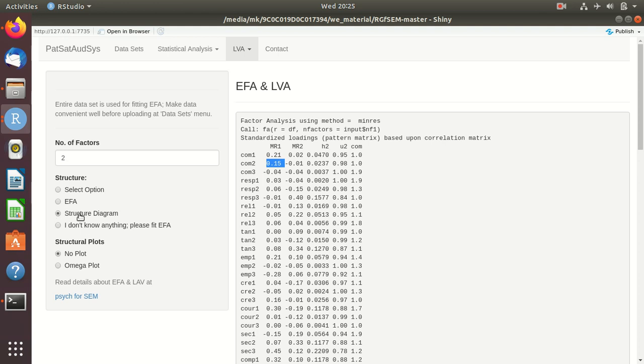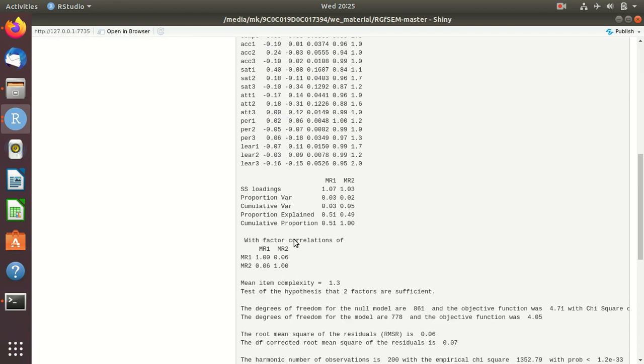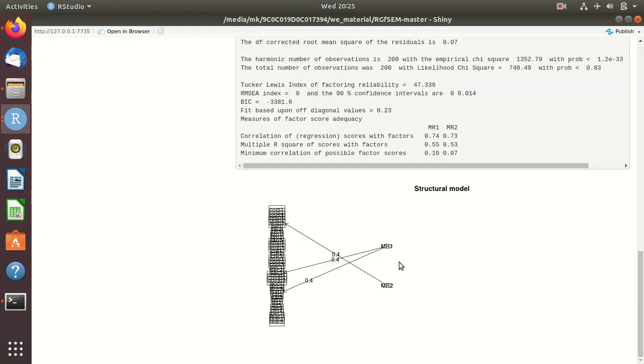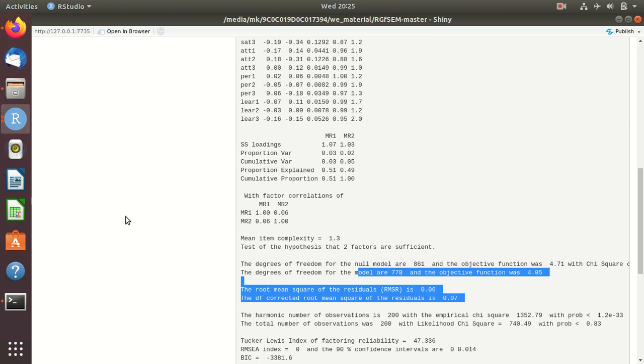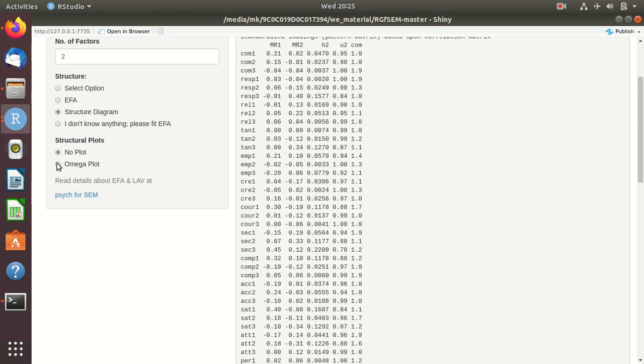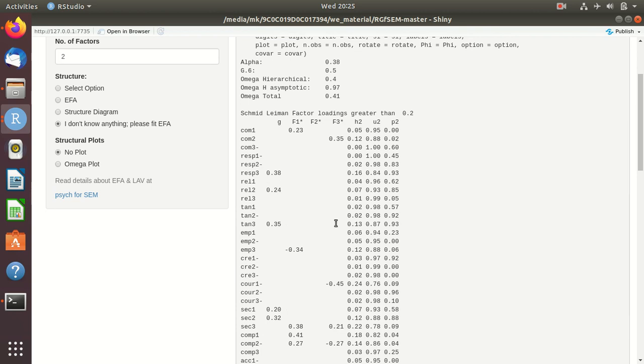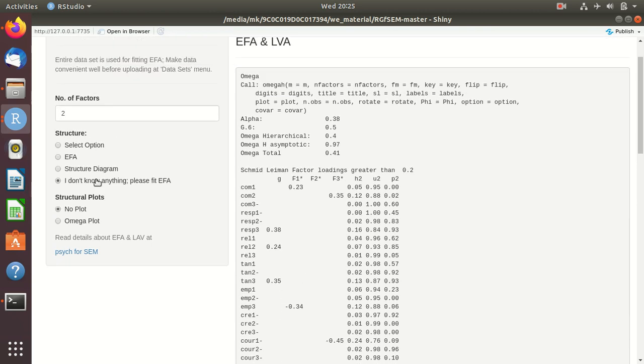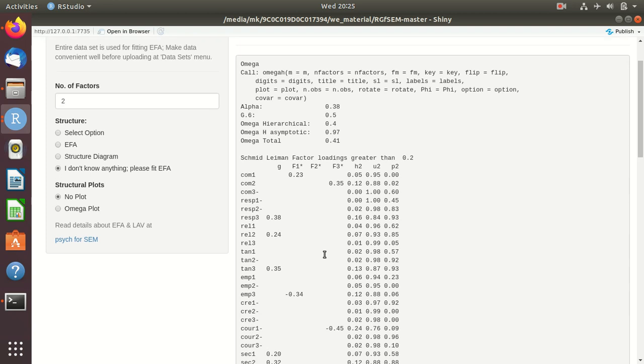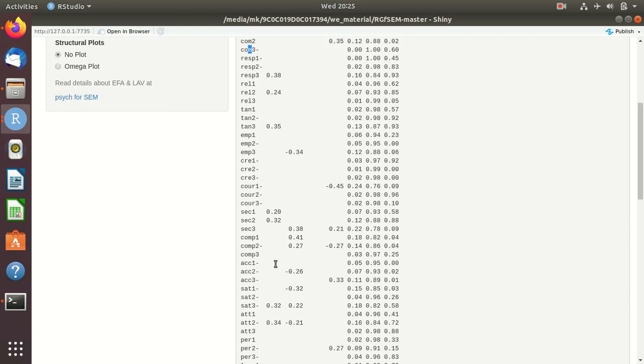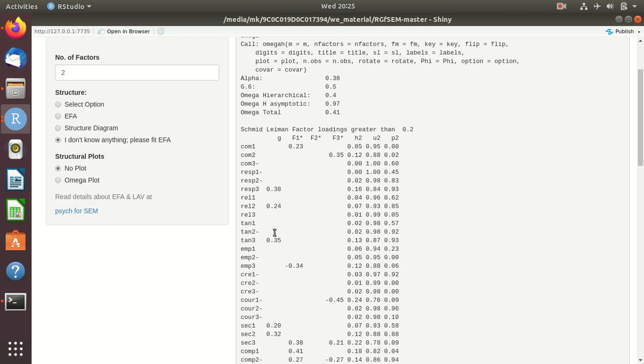Now we can just go for a structure diagram. If you select the structure diagram, there will be a diagram which is a visual representation of this numerical analysis. Suppose you don't know anything about this theory, and I just wanted to request what is happening in this data, and I don't know which are the qualitative factors and which are the behavioral factors. Now this will make your job a little easier.